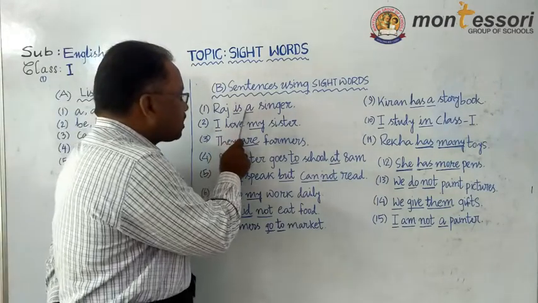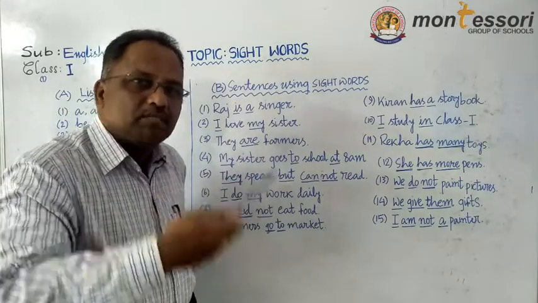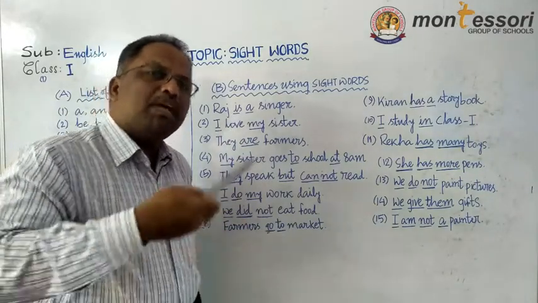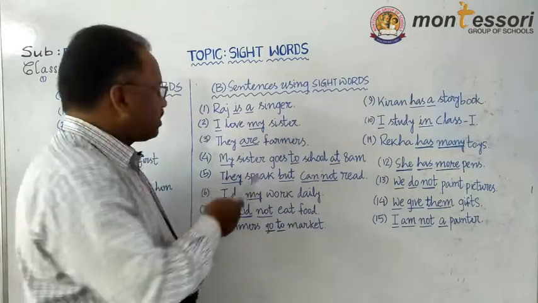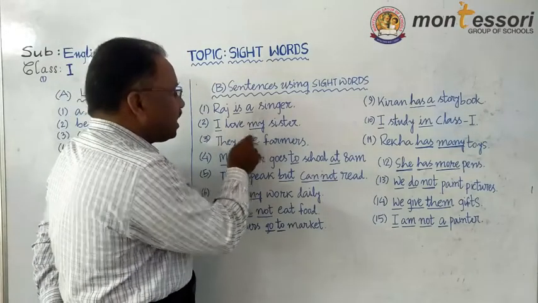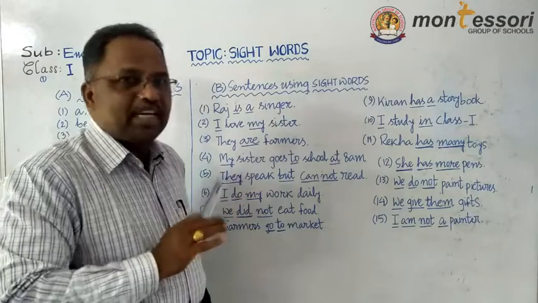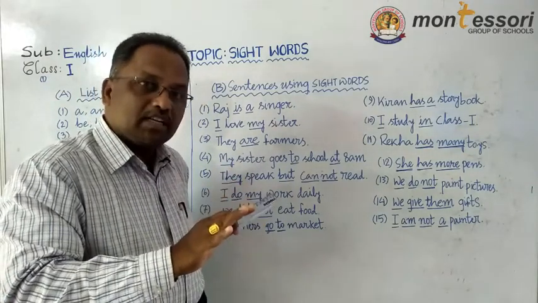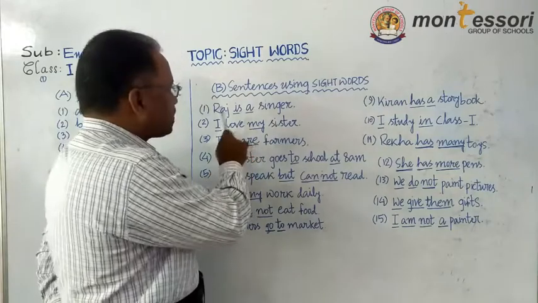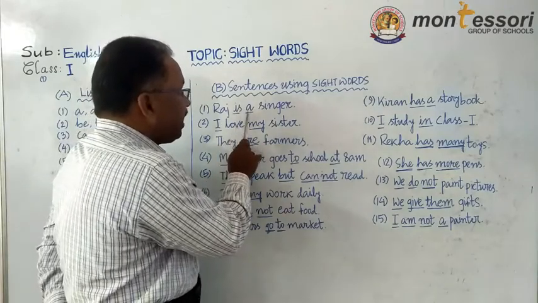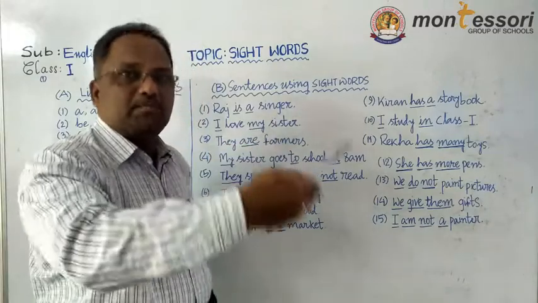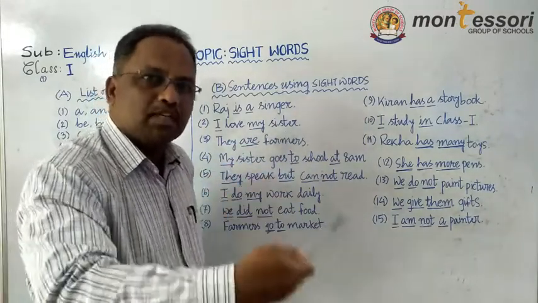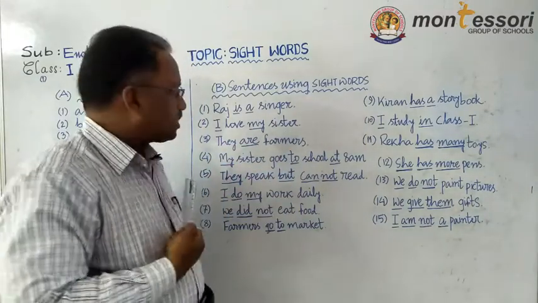Because these two words you see many times. You use them many times. Raj, singer, we do not use many times. When it is required, we use these words. But is, a, we use many times.